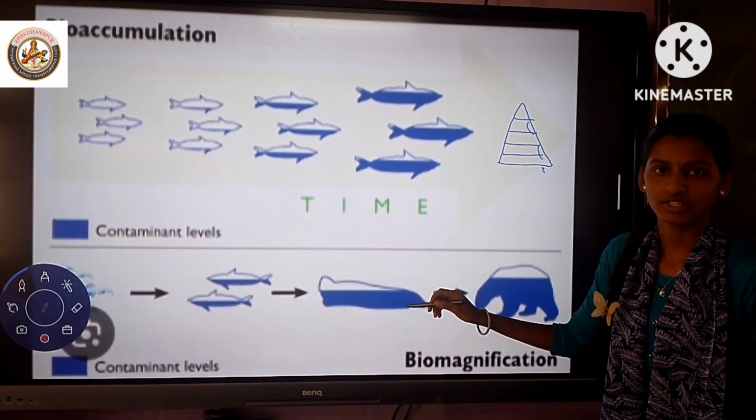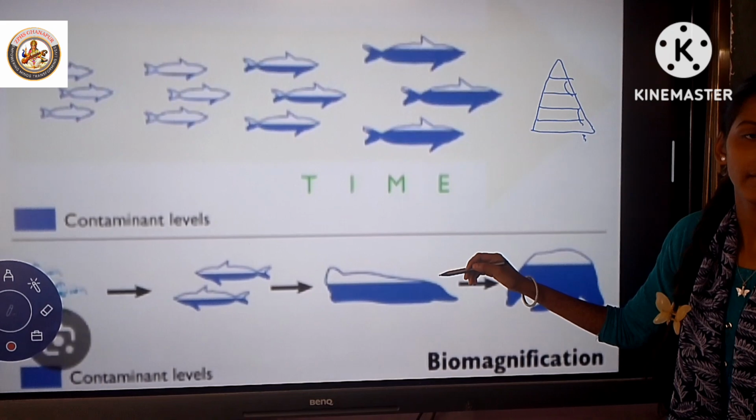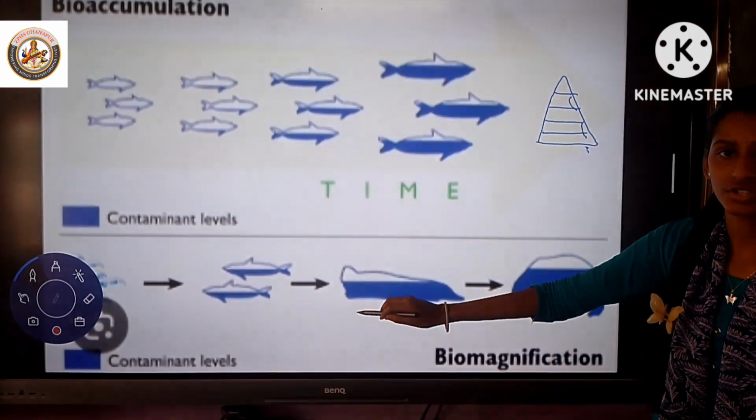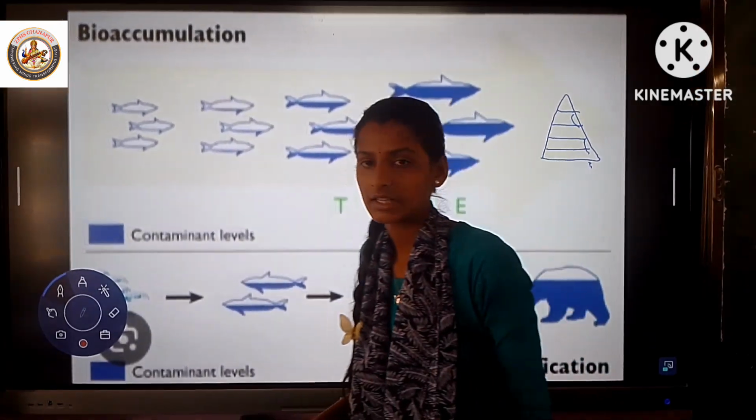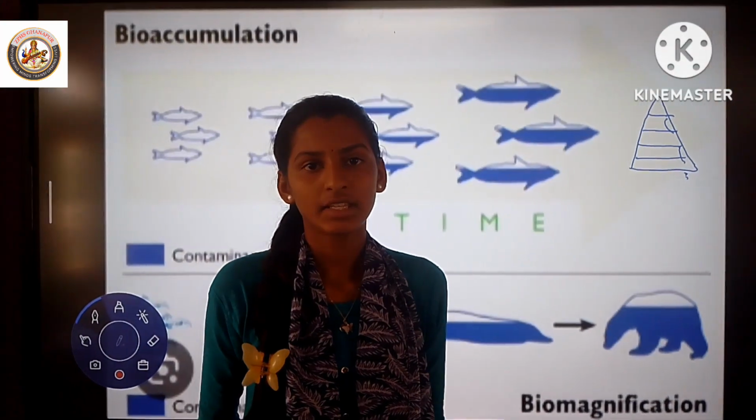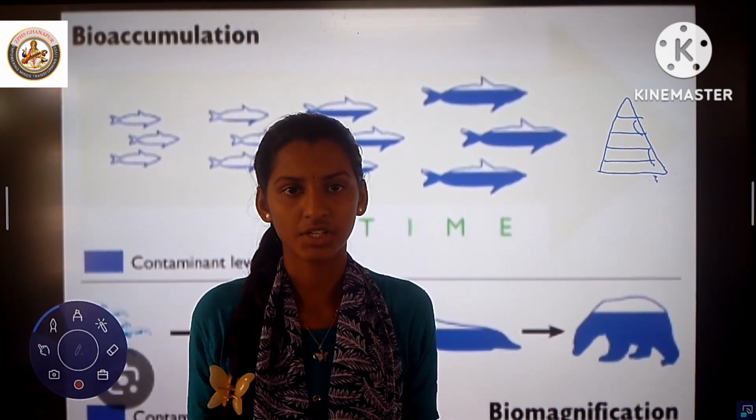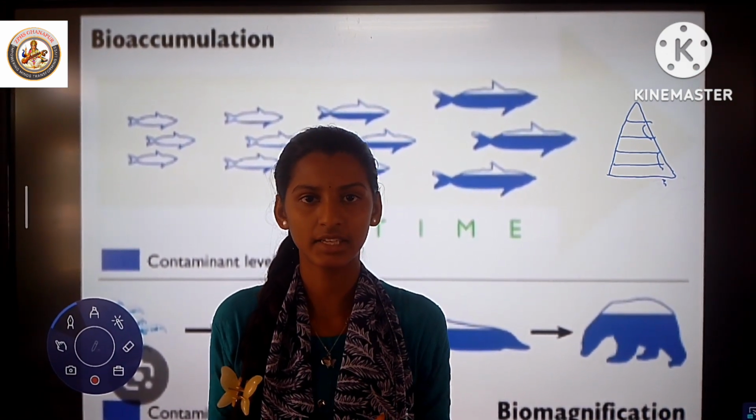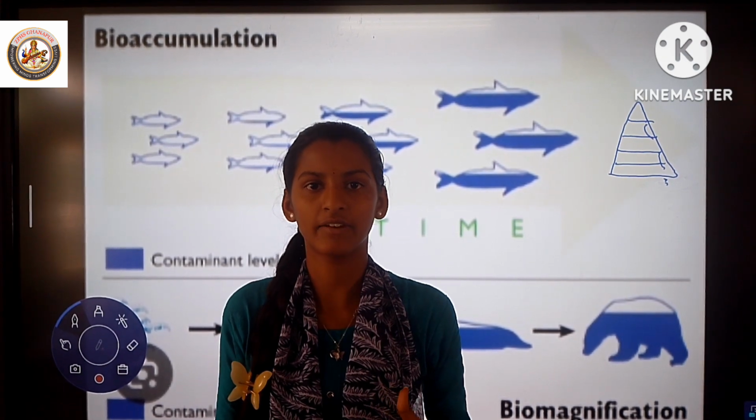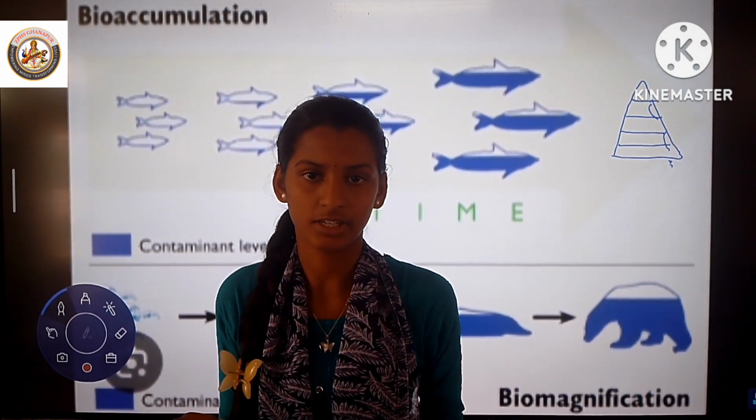The tendency of pollutants to concentrate as they move from one trophic level to the next trophic level of the food chain is called biomagnification. Conclusion: pollutants reaching from one trophic level to the next is called bioaccumulation. When pollutants reach the next trophic level and their concentration increases, it is called biomagnification.